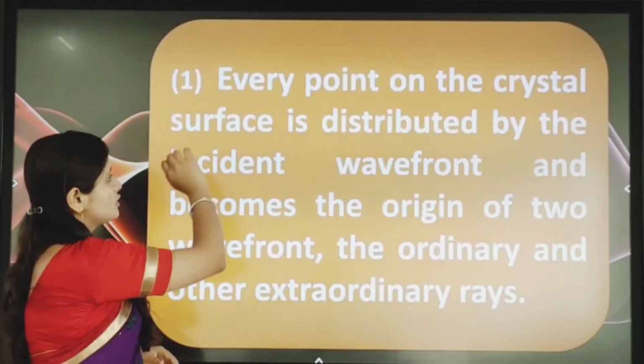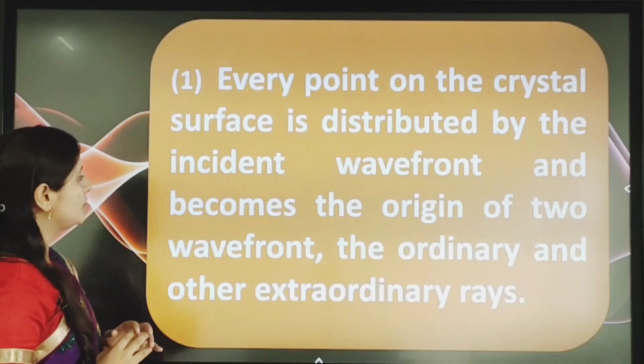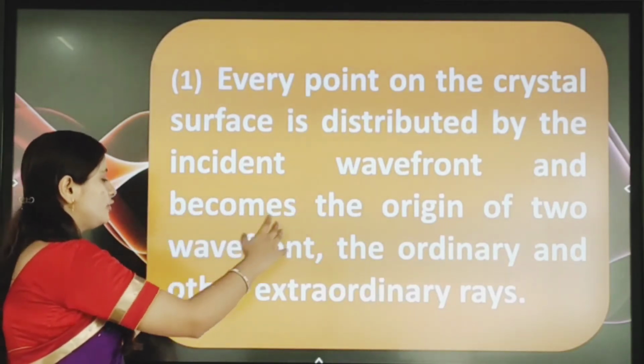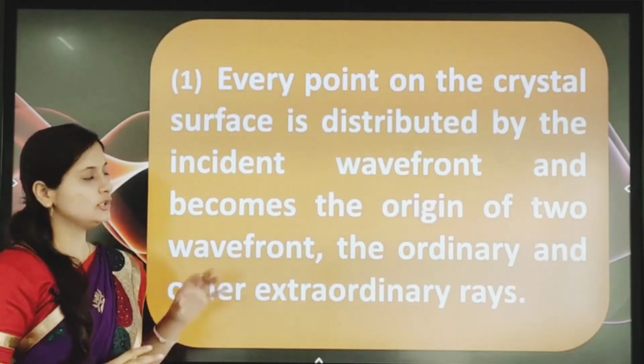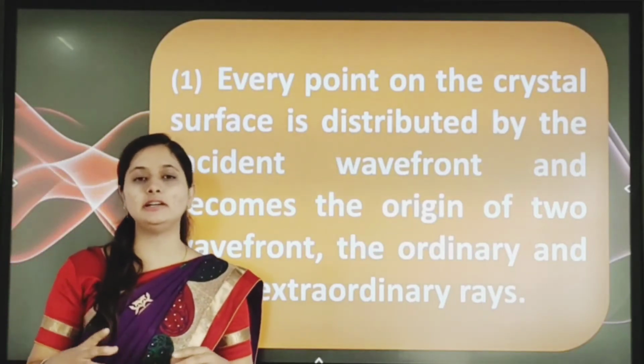So here is the first point. Every point on the crystal surface is disturbed by the incident wavefront and becomes the origin of two wavefronts, the ordinary and the extraordinary ray. So according to his theory, the first point is what? It explains the double refraction.